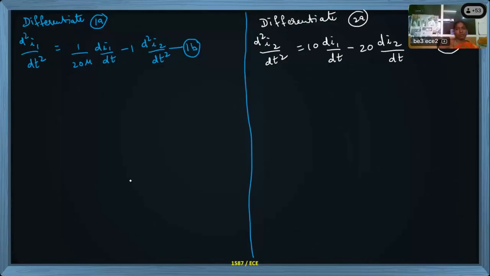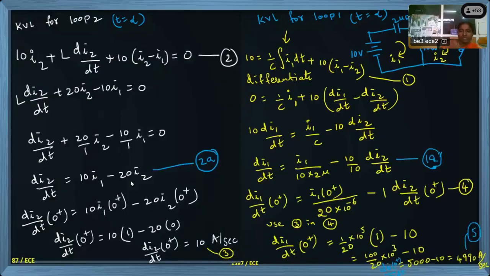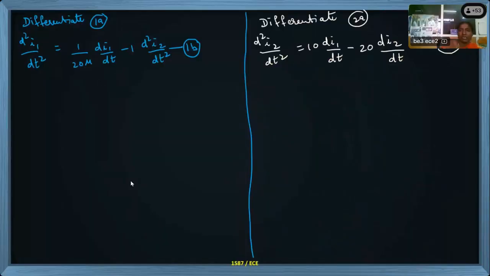So 2a became 2b. Now, it is easy to calculate equation 2b first. What values will you use? Equation 3 and 5. I will substitute equations 3 and 5 in 2b. In 2b, d square I2 by dt square I am going to calculate at 0 plus.